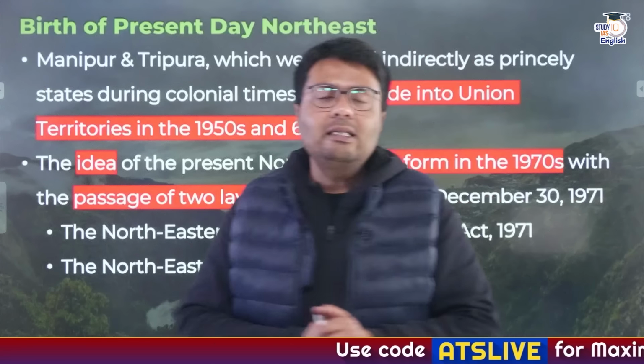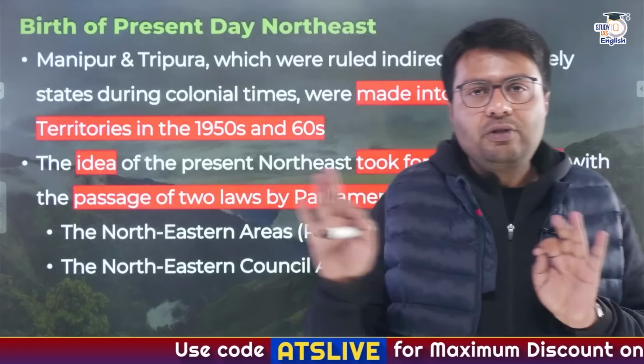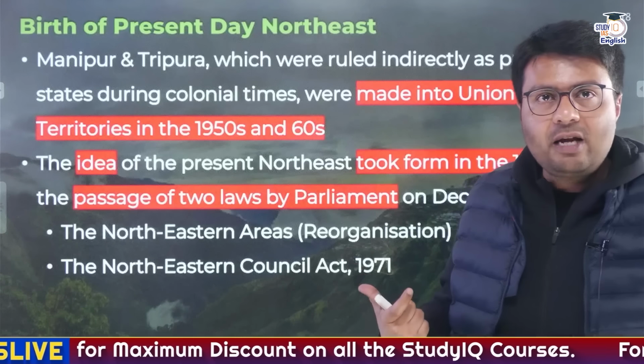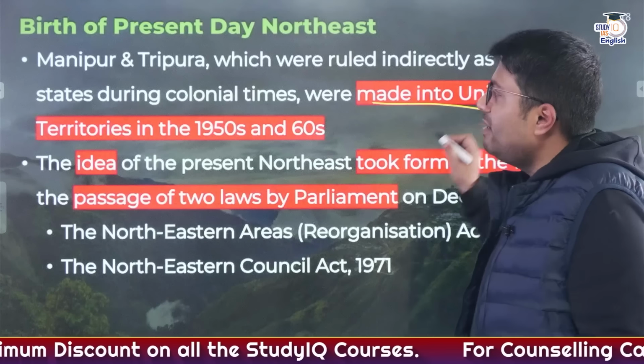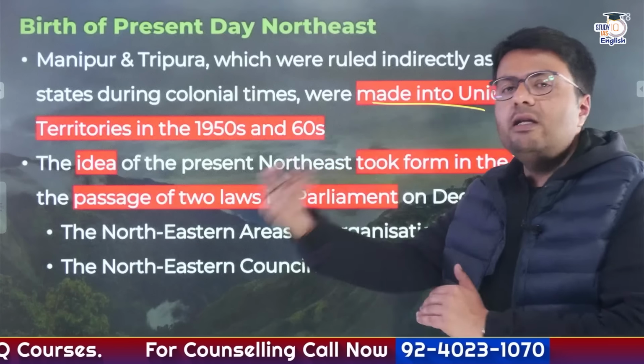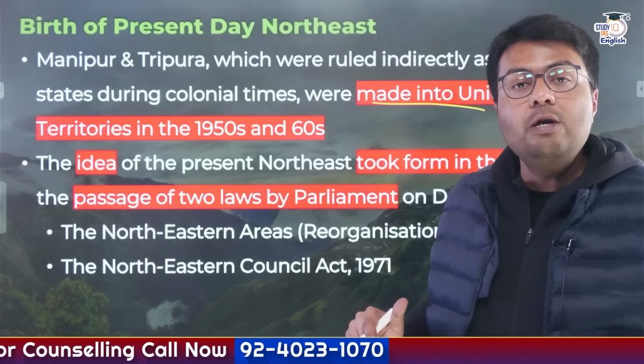Now, let us come back to the other areas in the northeast. Now, Manipur and Tripura, which I've told you were princely states, right? They were made into union territories in 1950s and 60s. So, in Manipur and Tripura, the governance was the responsibility ultimately of the union government.